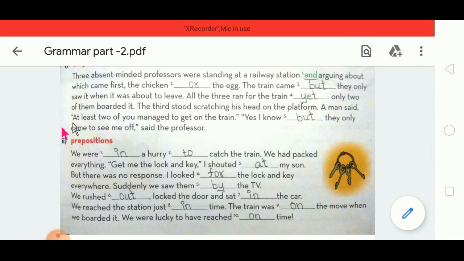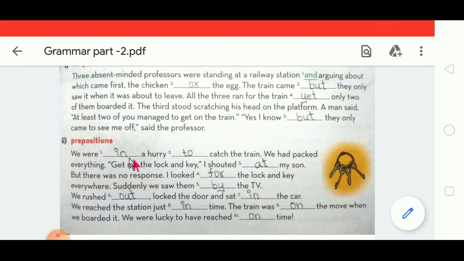So next one is preposition. I have said preposition already. What is a preposition? Pre means before, and position. So before the noun or before the pronoun. A word which comes before a noun or pronoun is called a preposition, right? See, let's see this.